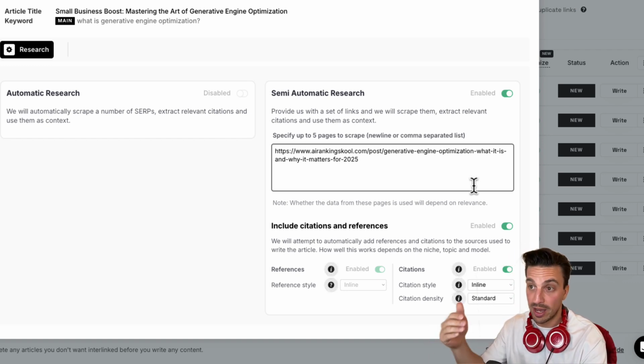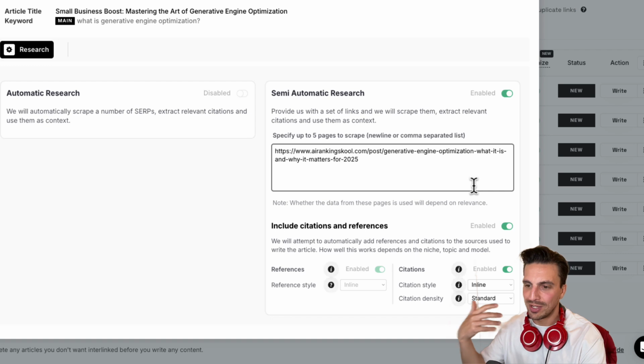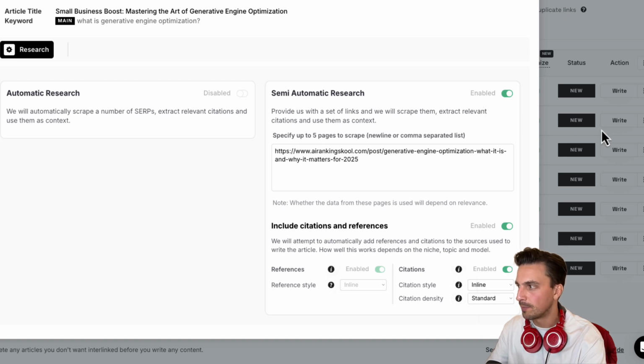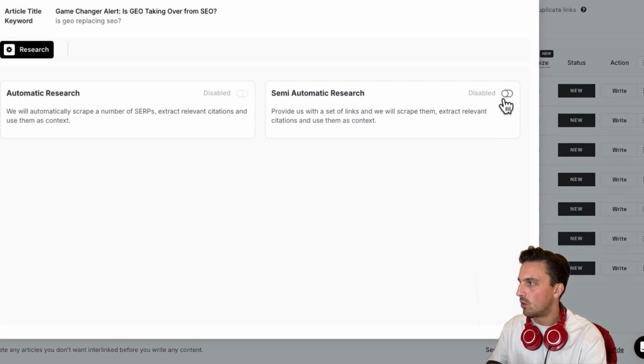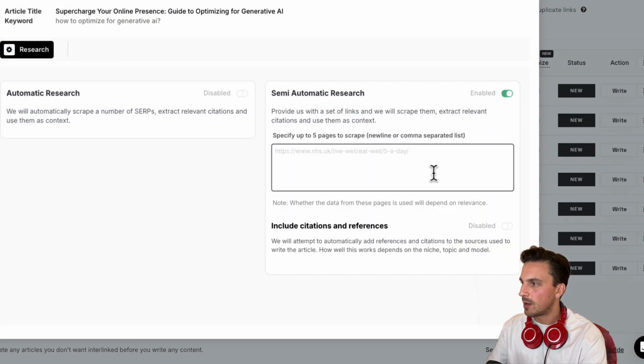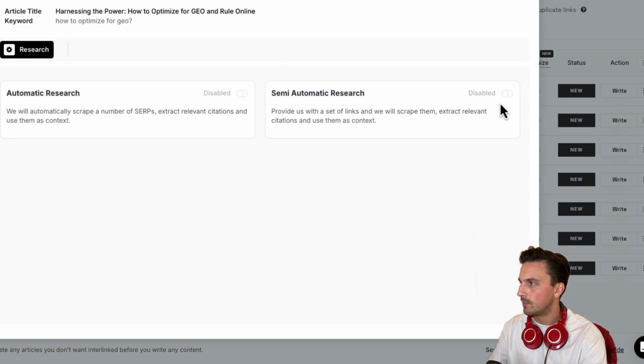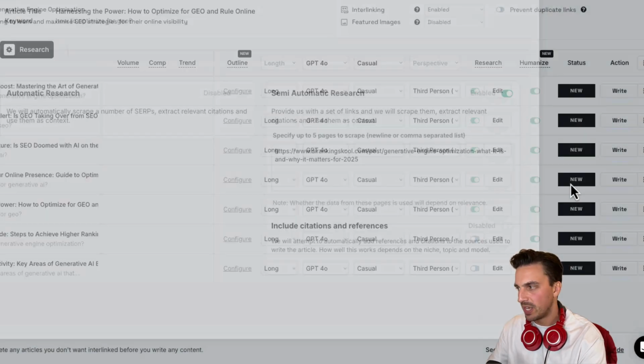Let's say you're writing about GEO, but you want to somehow inject a blog post about training dogs. The AI is going to go, this makes no contextual relevance. I'm not going to do that. So I'm just going to do that for all the blog posts here. There's a lot more features coming out in this tool very shortly. So if you're looking for an AI writer, it might be your go-to.